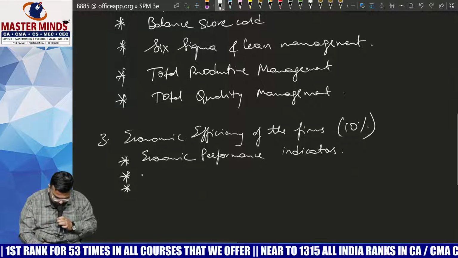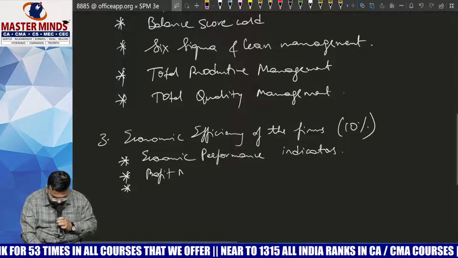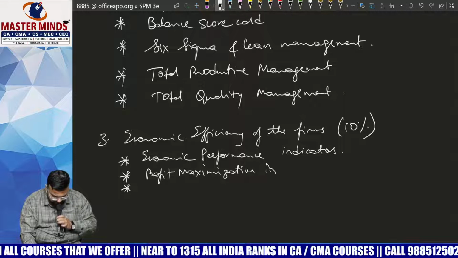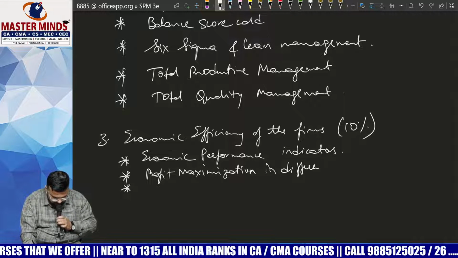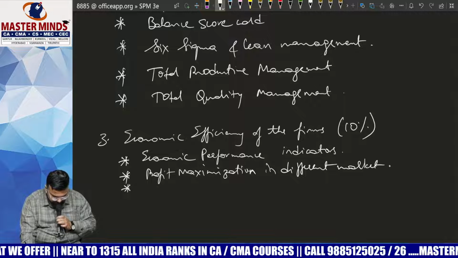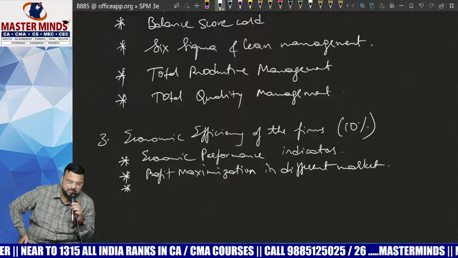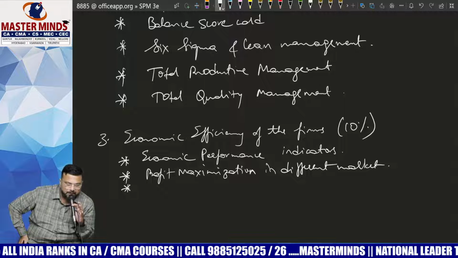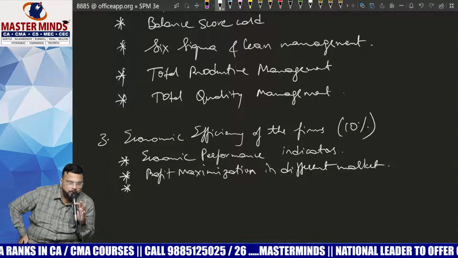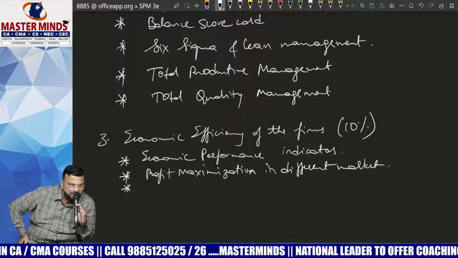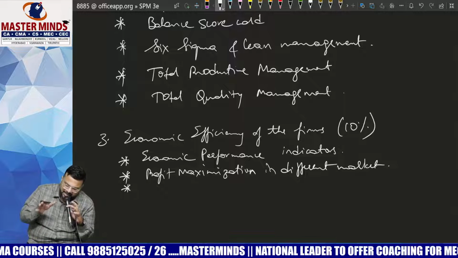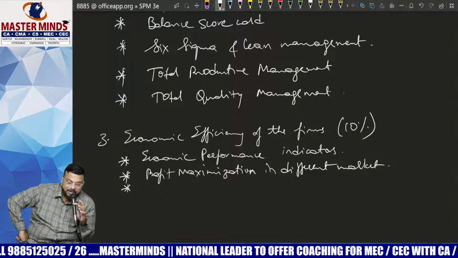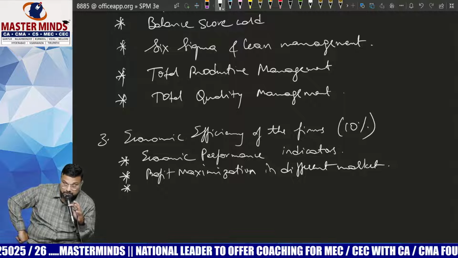Next, Nana, is profit maximization in different markets. So altogether we have two markets, Nana. One is the perfect competitive market and the other is the imperfect competitive market. I hope you people remember. When it comes to the imperfect competitive market, we have monopoly, duopoly, oligopoly, monopolistic competition. Am I clear? Are you able to recollect these things, Nana? Again, that entire content is dumped here with graphs and so on. But you will get more marks related to problems here.